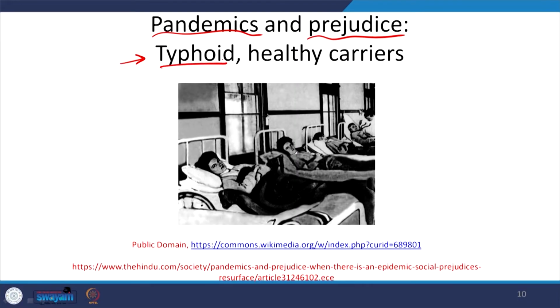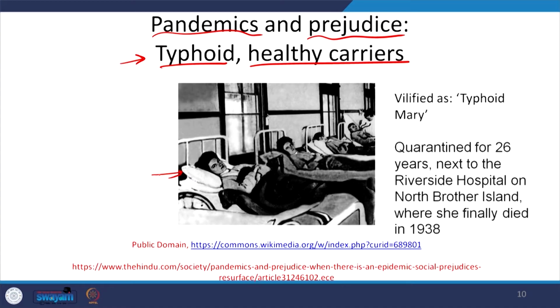But here I have one particular case, with respect to typhoid. Until then, the world did not know that healthy people could act as carriers. Let's say I am healthy, I have no visible symptoms, no fever or any such symptoms. But people did not know that a person like me could be a carrier of a particular pathogen. So here we have someone who was vilified as Typhoid Mary, and I have the picture and the article from The Hindu here.